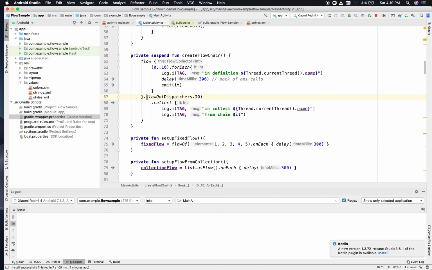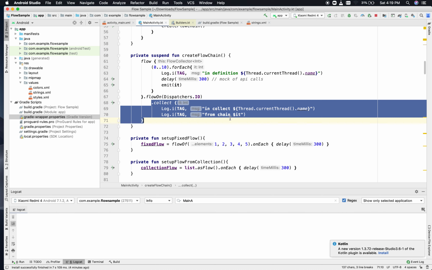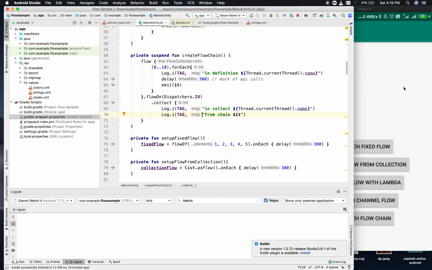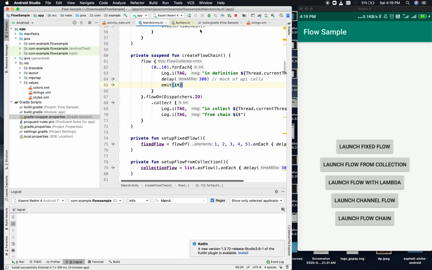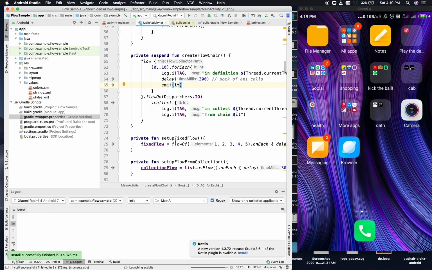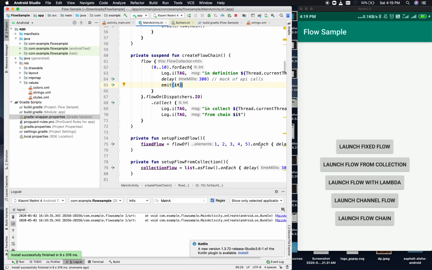Why? Because flowOn will ensure that collect will only work in that coroutine scope in which collect has been called, and that is what context preservation is. There is no way you can leak coroutine scopes from upstream to downstream if you are using flowOn, and you can operate your flow definition in your chosen coroutine scope. So if I launch the flow chain right now, you will be able to see the difference, and you will be able to understand the context preservation. So let me run the launch flow chain now.